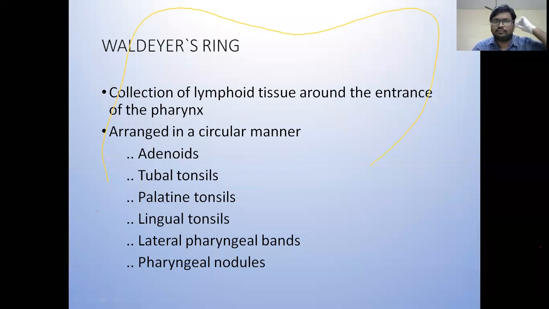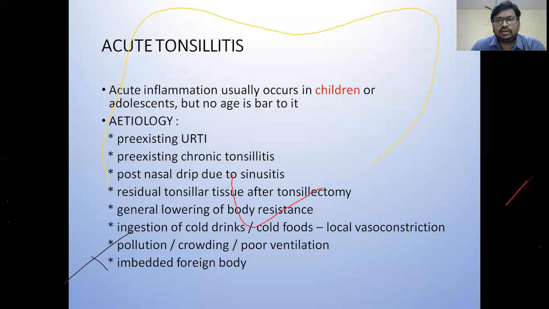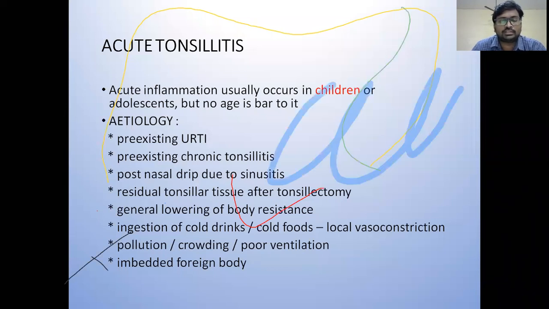So we already discussed in anatomy the structures present in the Waldeyer's ring. They are adenoids, tubal tonsils, palatine tonsils, lingual tonsils, lateral pharyngeal bands, and pharyngeal nodules. Now we discuss the inflammatory conditions or diseases of these structures. Among these structures, the important ones are palatine tonsils and adenoids. So we'll deal with the tonsil inflammatory conditions. The commonest one is acute tonsillitis.